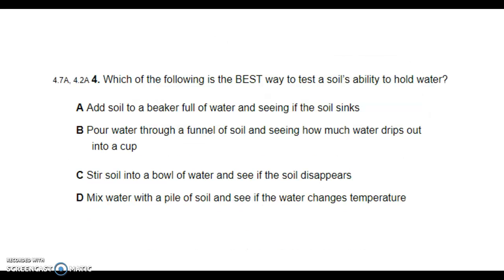Question 4. Which of the following is the best way to test a soil's ability to hold water? A, add soil to a beaker full of water and see if the soil sinks. B, pour water through a funnel of soil, seeing how much water drips out into a cup. C, stir soil into a bowl of water and see if the soil disappears. D, mix water with a pile of soil and see if the water changes temperatures.